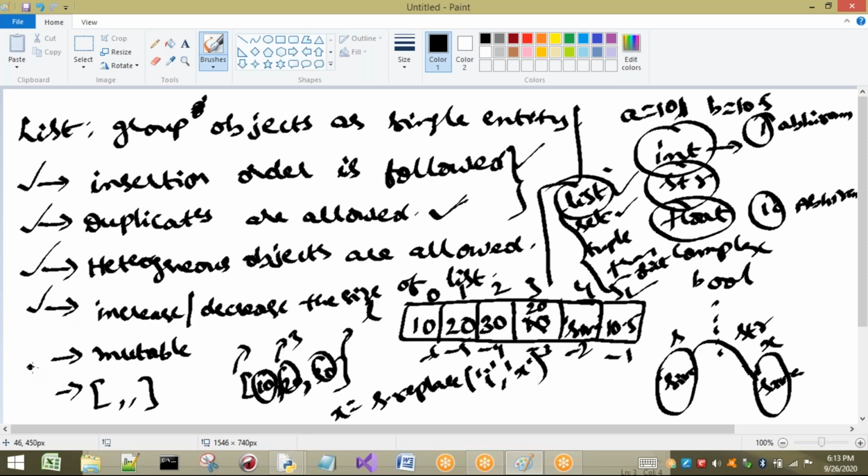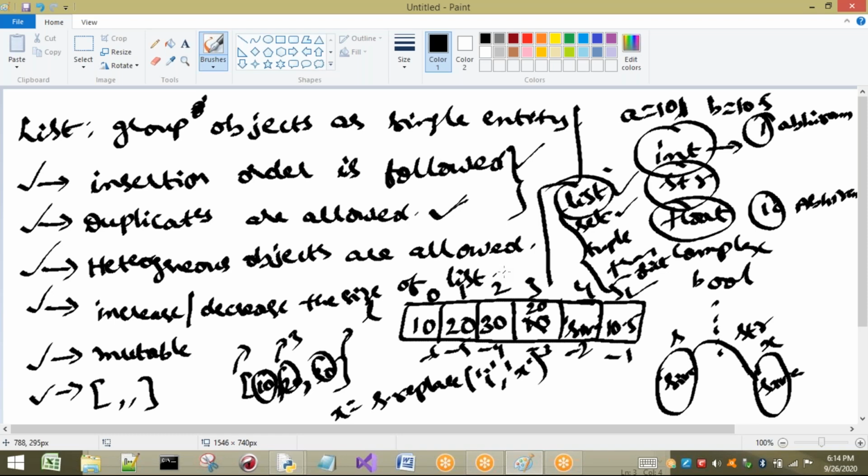And a list is mutable. What is meant by mutable? Once we create the list, it can be modified, or we can change the content of that list. Next, how to create a list? To represent a list, we use square brackets. Inside the square brackets, we insert the elements we want, separated with commas. Next, the last point: indexes for the list can be positive or negative.